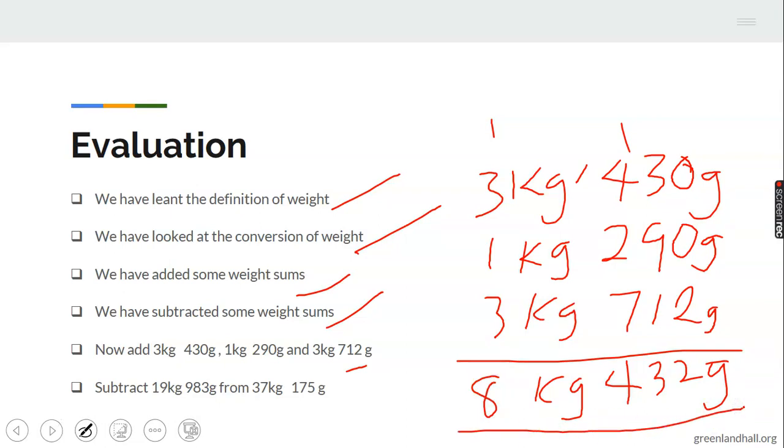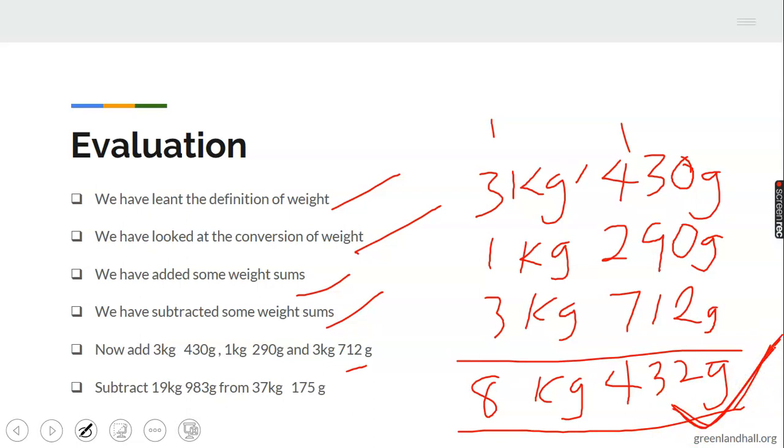Okay, do you have this answer in your book? 8 kilograms, 432 grams. Do you have that answer in your book? Are you sure? Okay, as many of you that have this answer in your book, you have worked it and you got this correct answer, give yourself a very resounding round of applause. Good. But if you have not gotten it right, please quickly do the working, write the correction, and if you have gotten it right, give yourself a good mark.